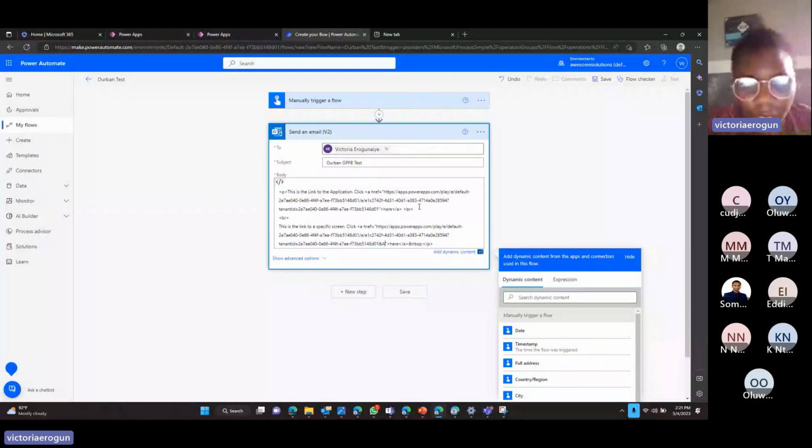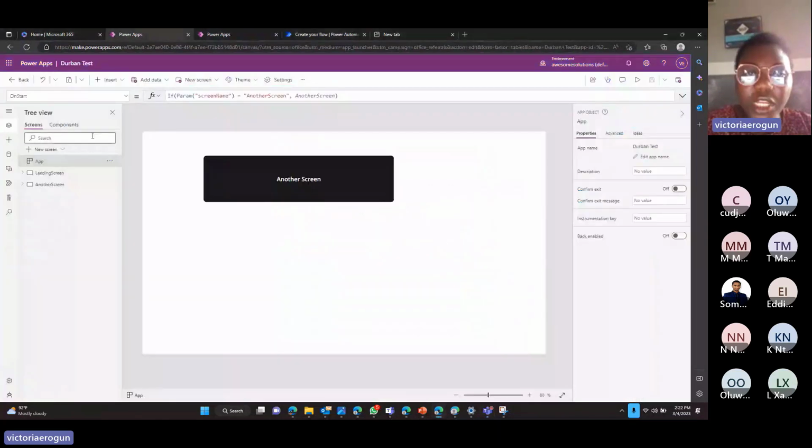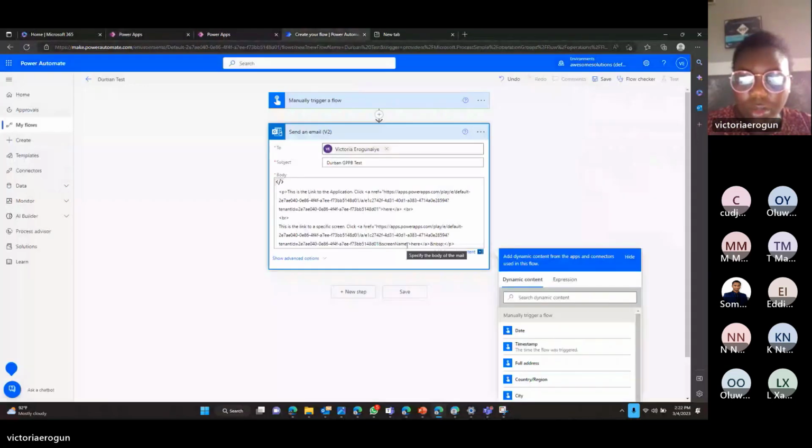So I'm just going to type another screen. Sorry, and screen name, you have to define the parameter. Remember that on start, we said if screen name is equal to another screen, take me to another screen. Okay, screen name is equal to another screen.